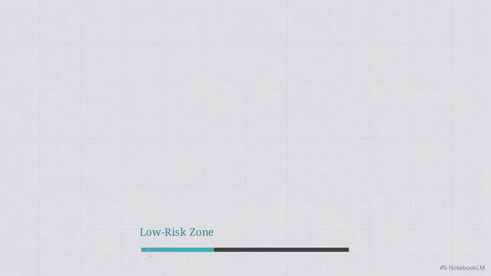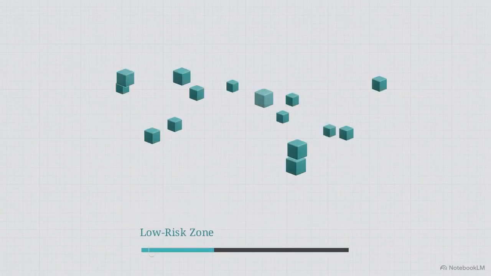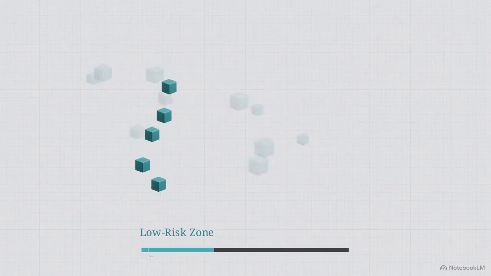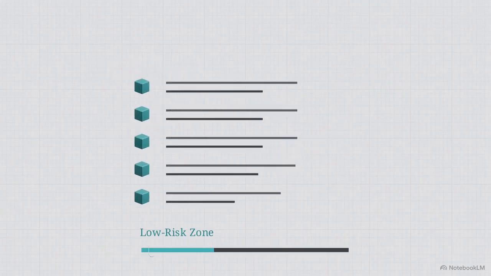This diagram illustrates the stakes spectrum. On the far left, we have the low-risk zone. In this area, if the AI makes a minor error, it carries almost no real-world consequences. This is where AI absolutely dominates. If you need to condense a dense 20-page PDF into 5 clear bullet points, or turn your scattered meeting notes into a highly structured draft, the system excels at organizing that mess.